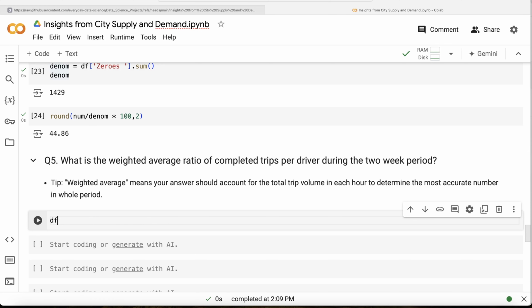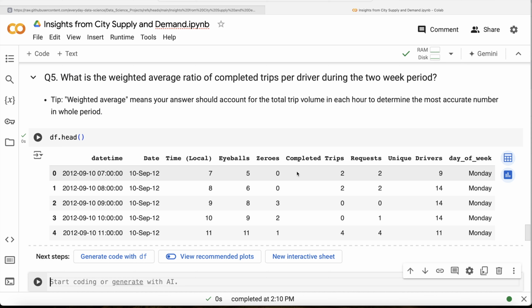Let's first inquire, this is what we have currently, df head. It asks us the ratio of completed trips to unique drivers. That means it is a division by unique drivers, and if unique drivers is 0, then the ratio is going to be infinity or not defined. So the first thing we should do is keep only those rows where unique drivers is greater than 0. Only then can you calculate the correct ratio.